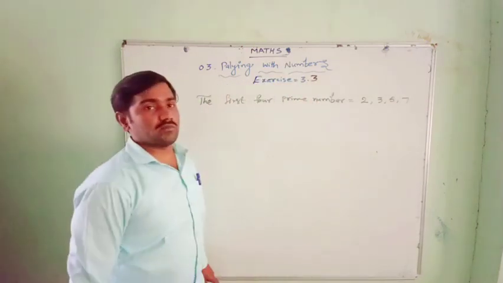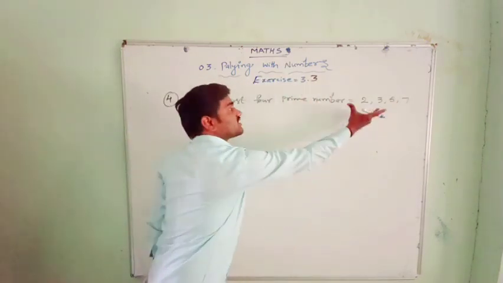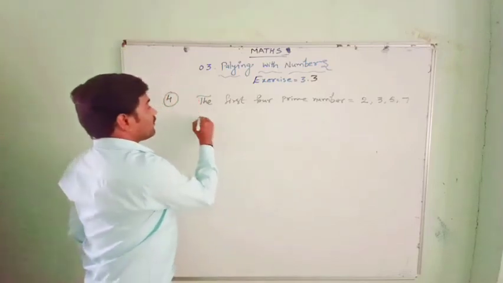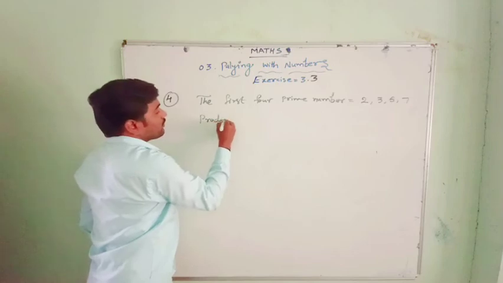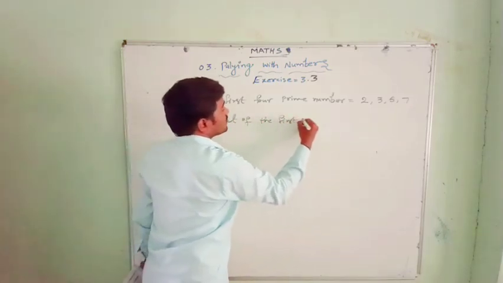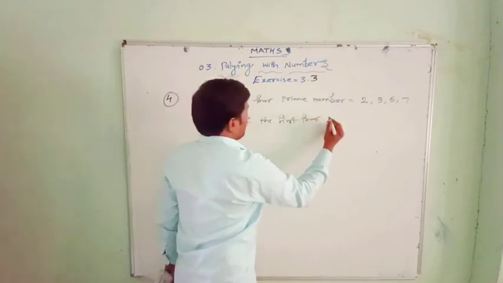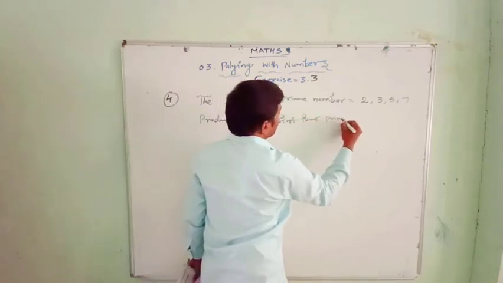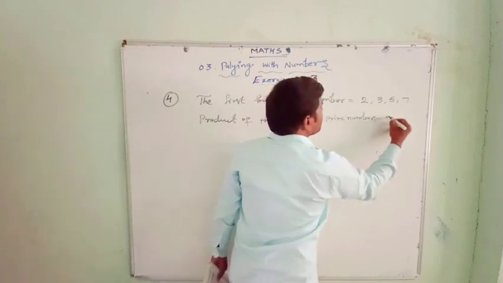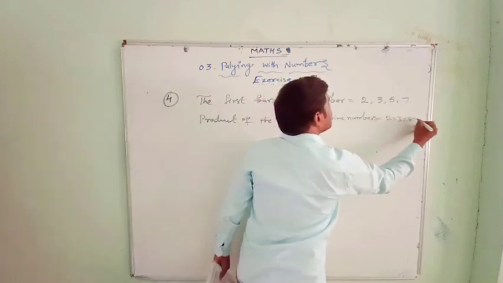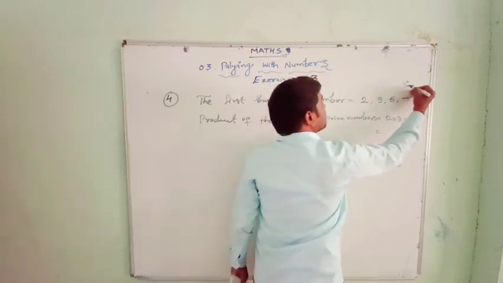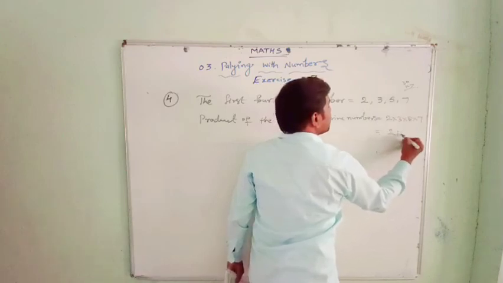If you find the product of these 4 numbers, then you will get the number. The product of the first 4 prime numbers is 2 into 3 into 5 into 7. 2 threes are 6, 6 fives are 30, 30 into 7 is 210.